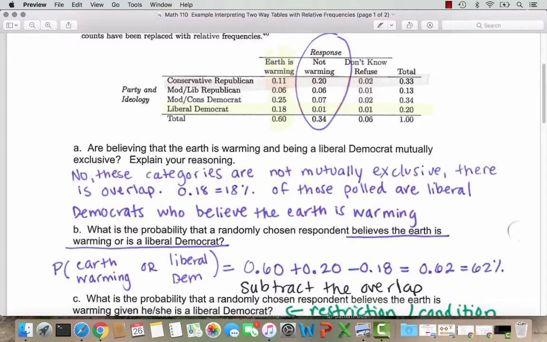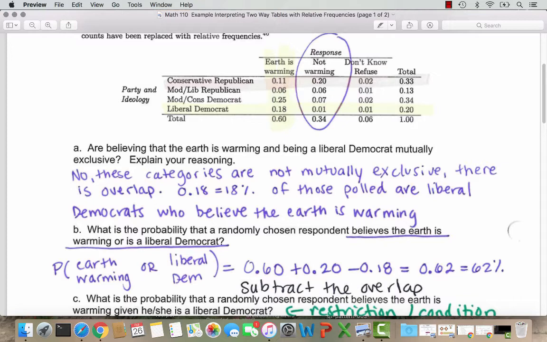So for something to be mutually exclusive in a table like this, we would need a zero entry, meaning no one was in both of those categories, liberal Democrat and believing that the earth is warming. If you take a look at this table, the smallest values we have are 0.01 or 1%, so there's no mutually exclusive categories in this table.